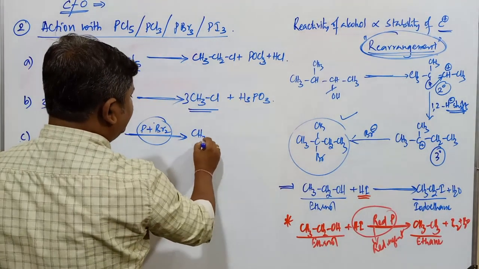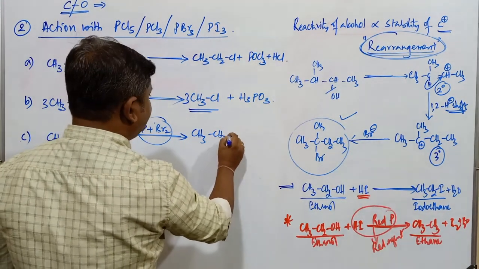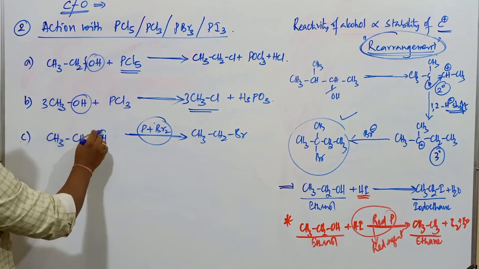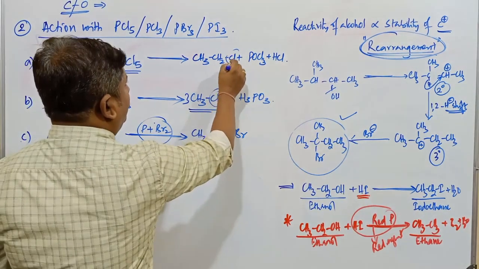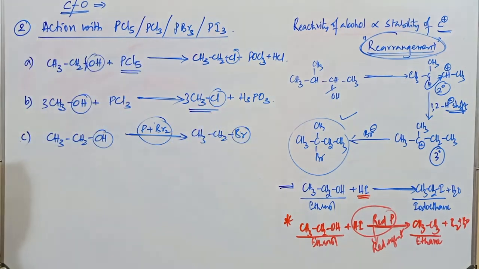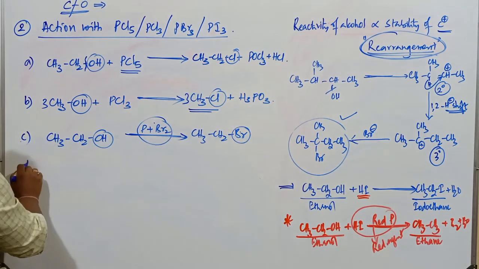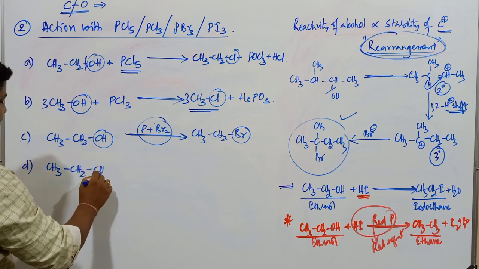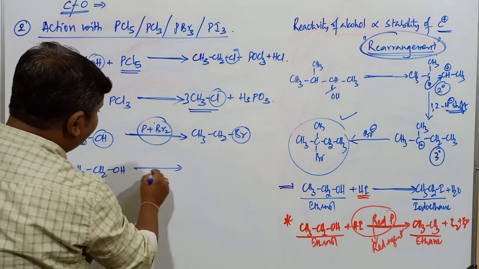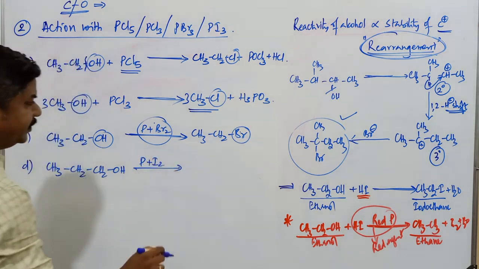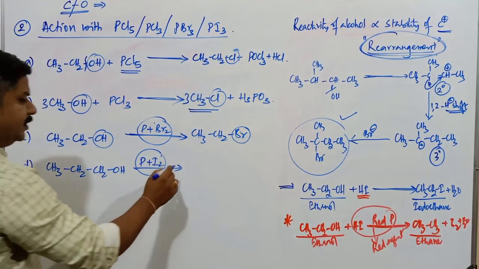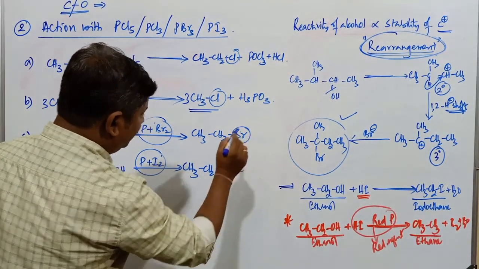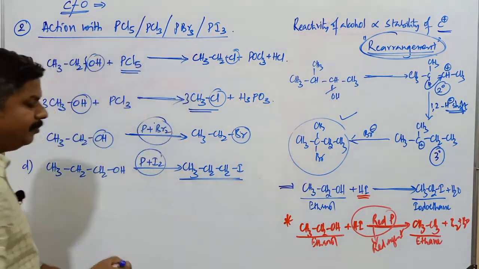So the compound is CH3CH2Br. Whatever OH group is present in the alcohol, that OH group is replaced by either chlorine or, in this one, bromine. Next, if I go with the next reagent, CH3CH2CH2OH, when it combines with phosphorus and iodine, here also the same story is applicable. So the compound obtained here is CH3CH2CH2I. Main compound, iodopropane, is produced.